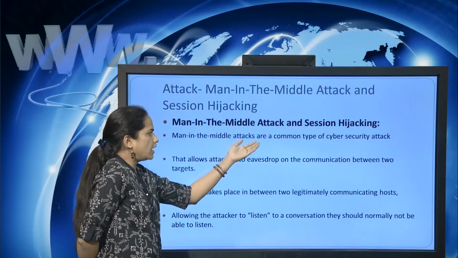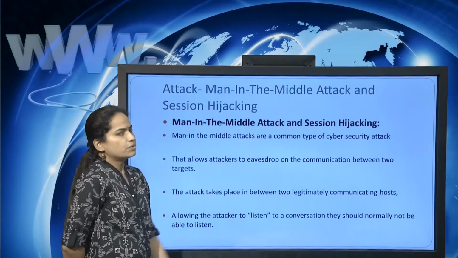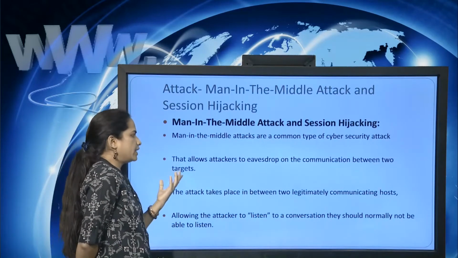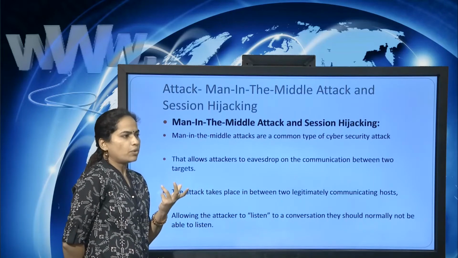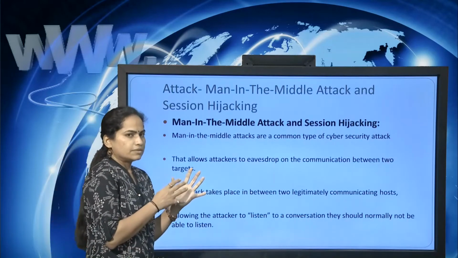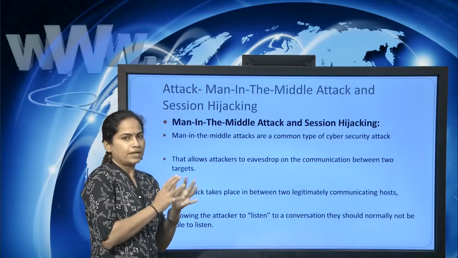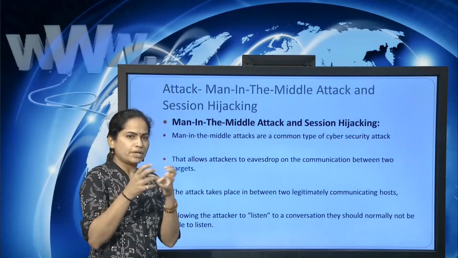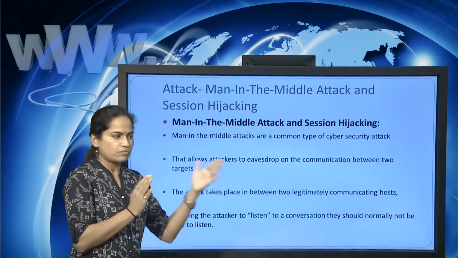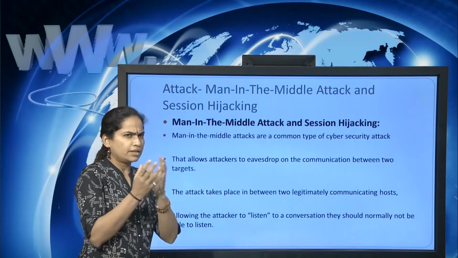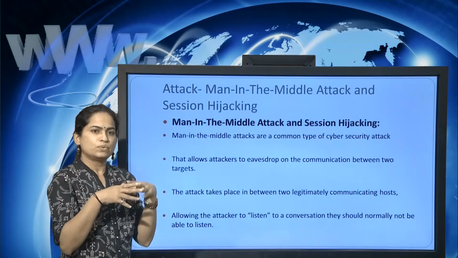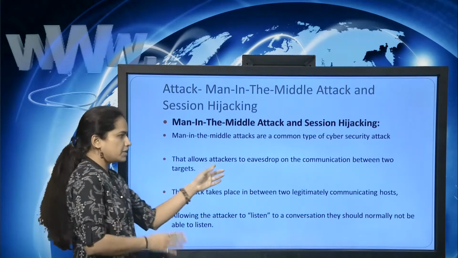These are common cyber security attacks that allow the attackers to eavesdrop on the communication between two targets. What are these attacks doing? They are allowing the attackers to eavesdrop on information, meaning they can get some information within the transmission from sender to receiver. Then they can steal the data, they can hear it, they can modify it. So this is what it is allowing.